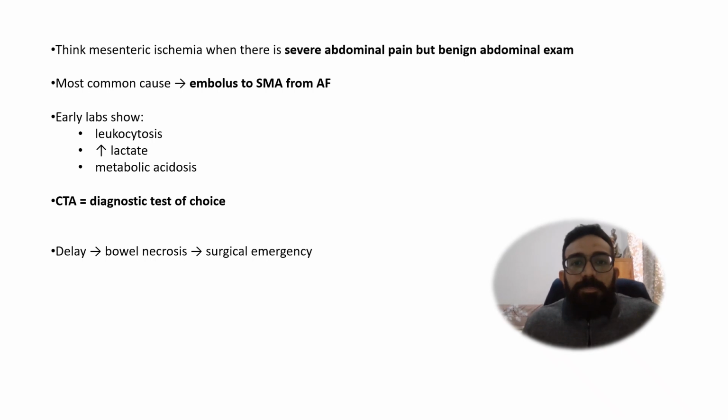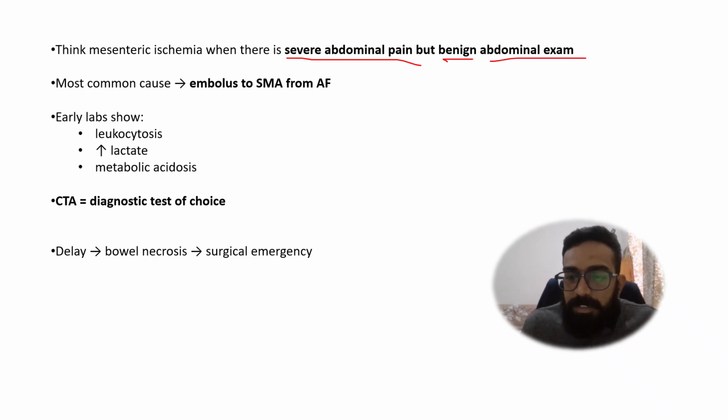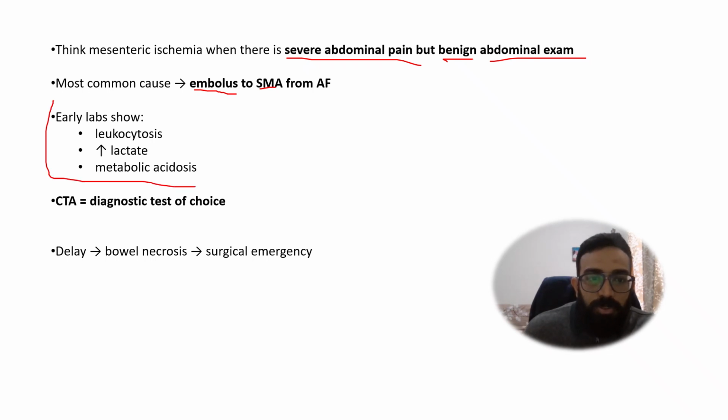Okay, a couple of last points before we end today's session. There is always severe abdominal pain but benign abdominal examination. From an exam point of view, this should guide you towards acute mesenteric ischemia. Most common cause is an embolus to the superior mesenteric artery. I've already told you the lab findings. You should know these lab findings. If they give you this in an exam, your answer should go towards acute mesenteric ischemia. Diagnostic test of choice, CT angiography.